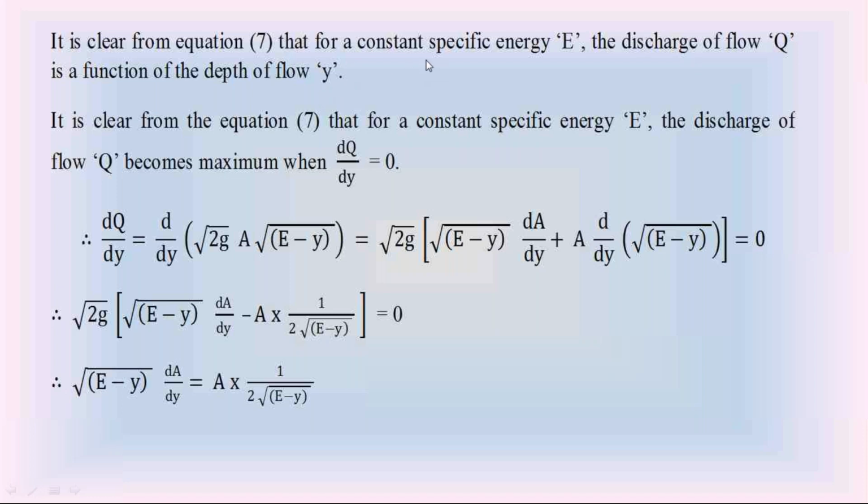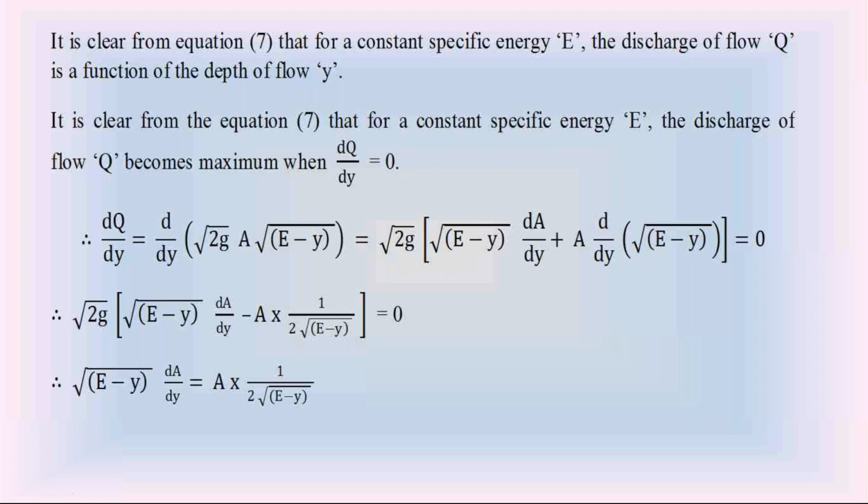Then since the discharge Q depends on depth of flow y, at a constant specific energy, the discharge becomes maximum when dQ by dy equals 0.